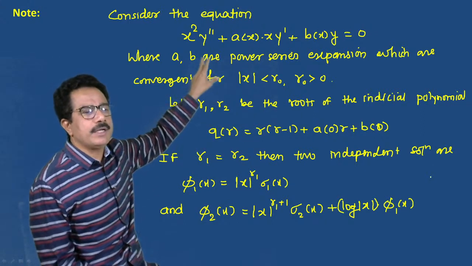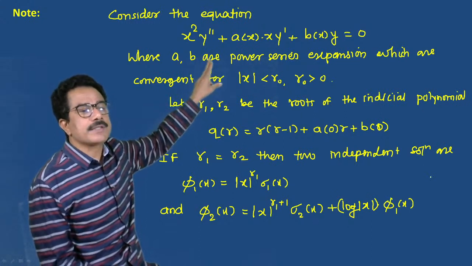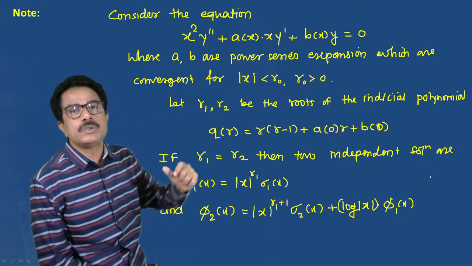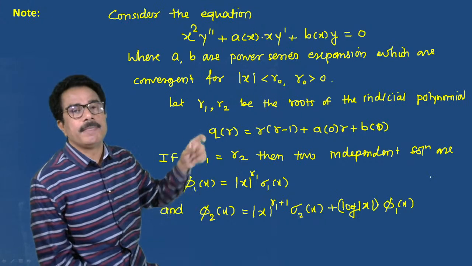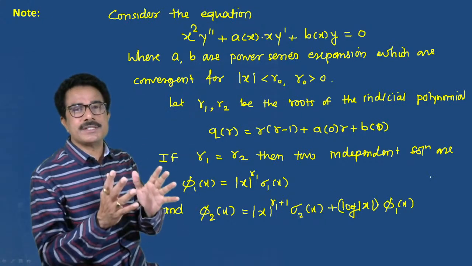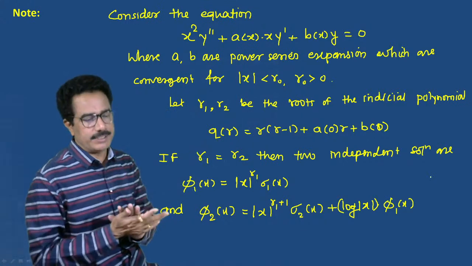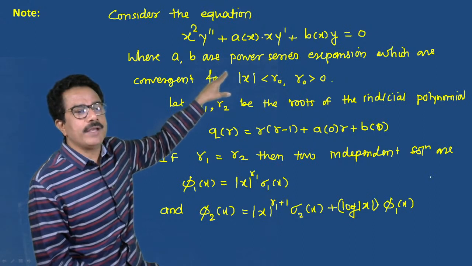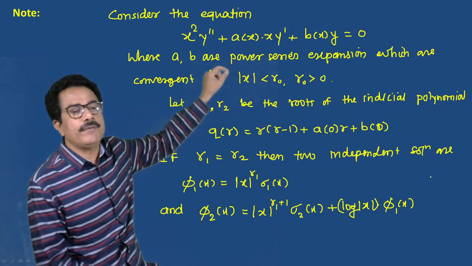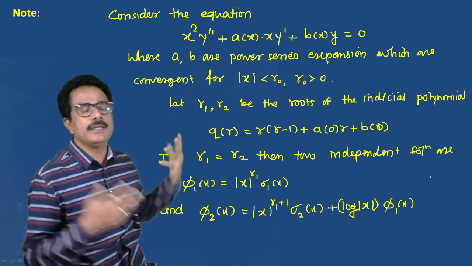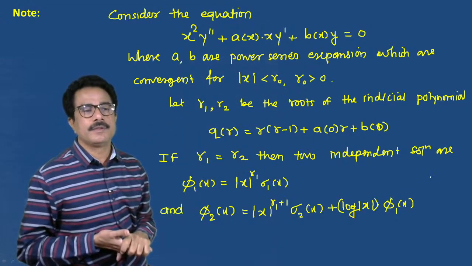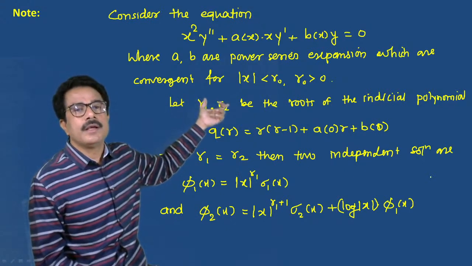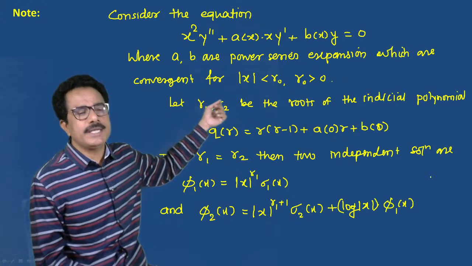Consider the equation x square into y double dash plus a of x into x y dash. It is as compared to the Legendre equation, but some difference regarding Legendre equation and this equation, something different. So x square into y double dash plus a of x into x y dash plus b of x into y is equals to 0, where a and b are the power series expansions which are convergent for mod of x is less than r0 or radius of the convergence.